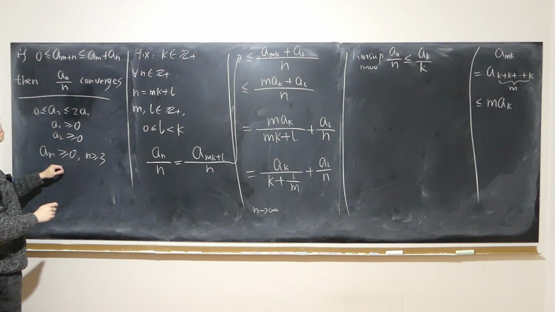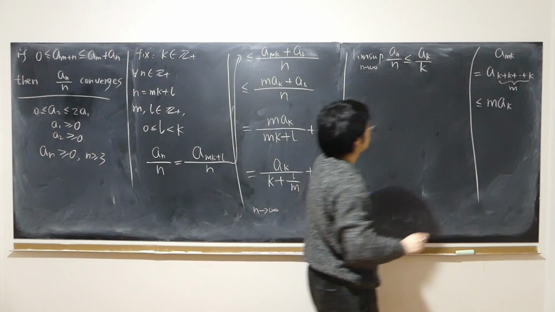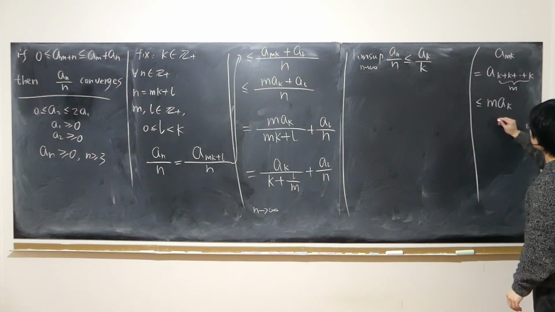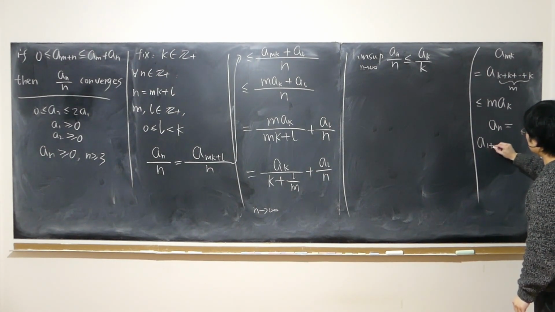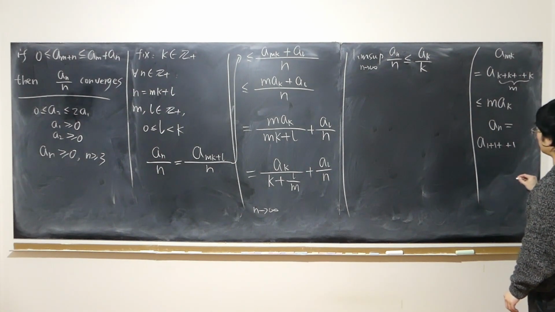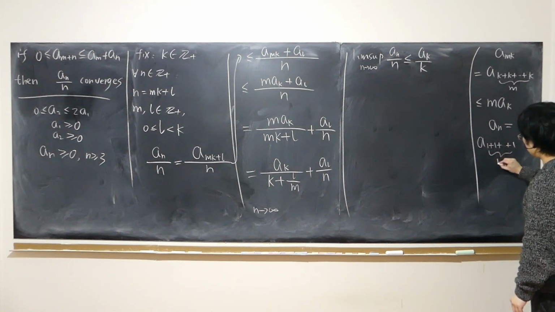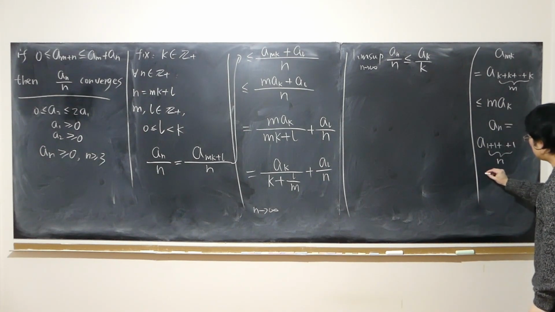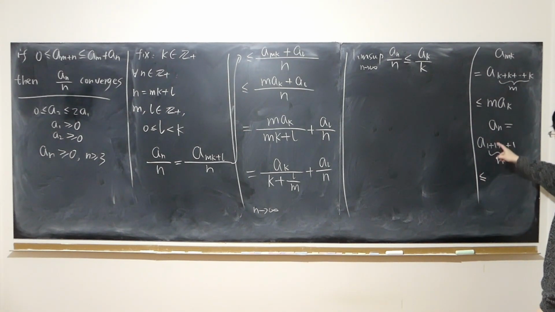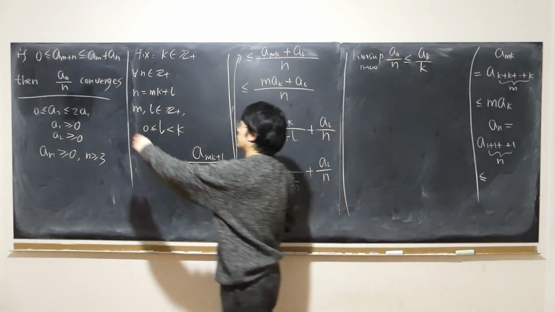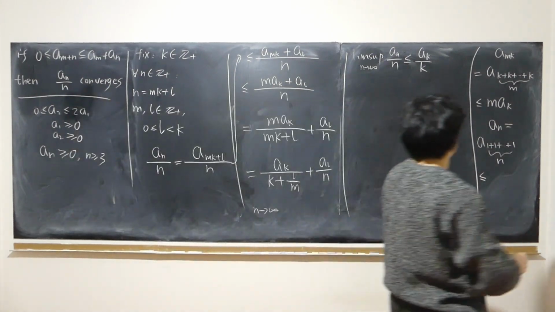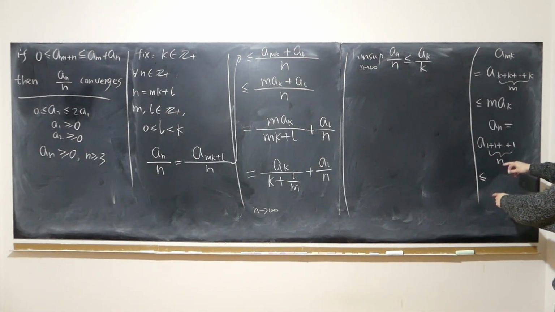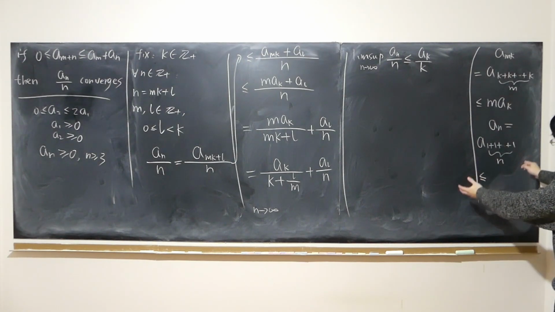The answer is yes. The reason is because following the same logic, we can easily verify that a sub n, first of all, can be written as a sub 1 plus 1 plus all the way up to 1. How many ones? Exactly n many ones, right? Then it's easily verifiable that this is no larger than, as we split up the subscript, a sub n minus 1 plus a sub 1. Continue splitting it up.